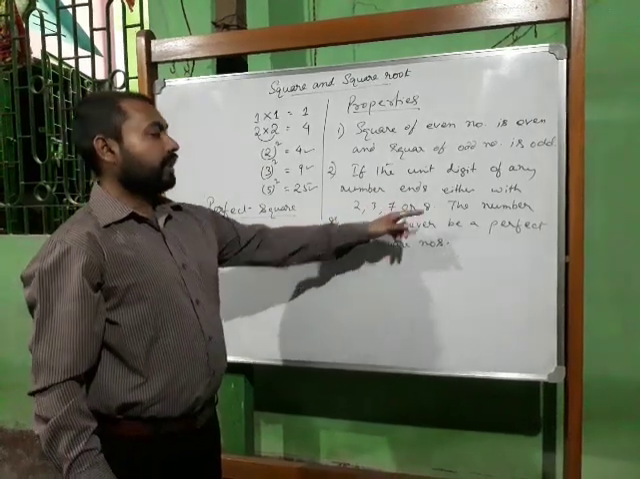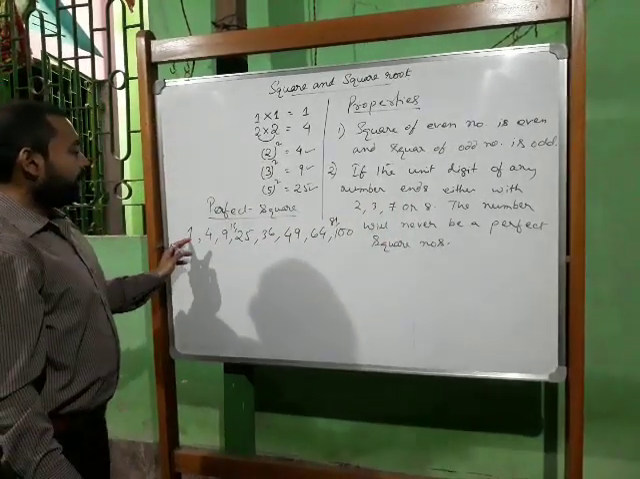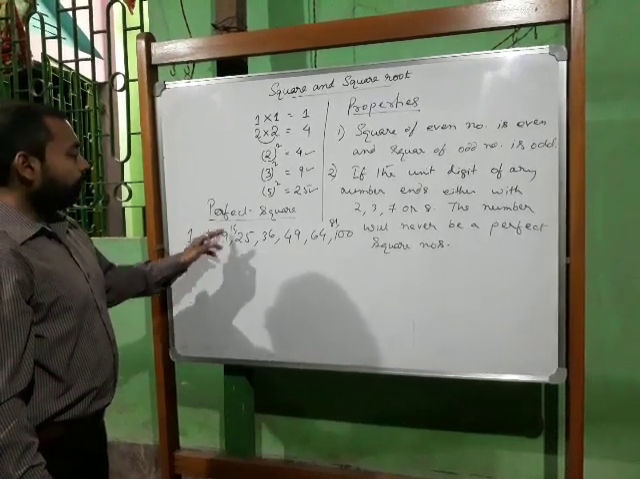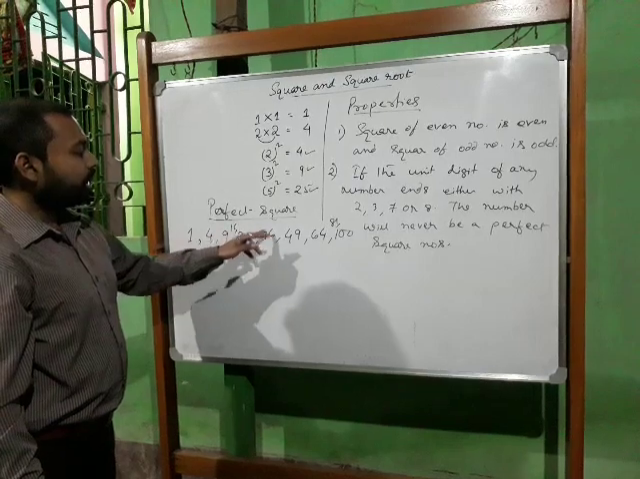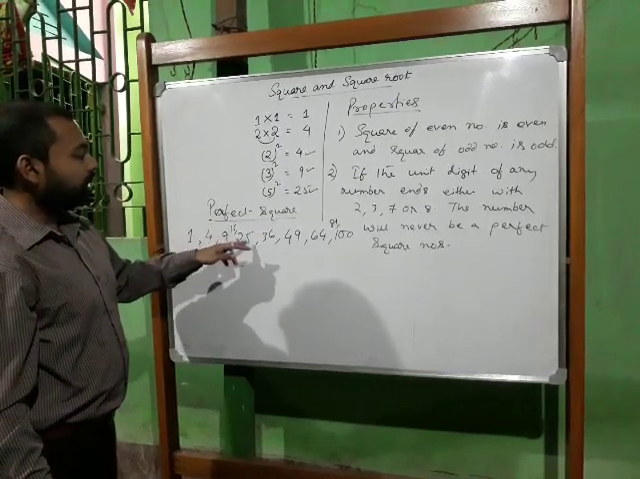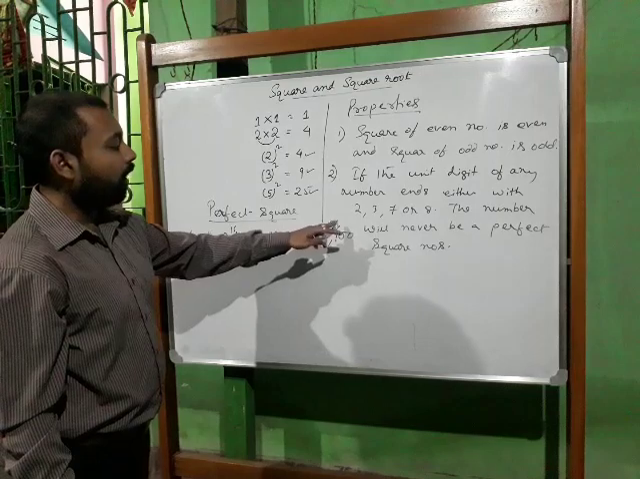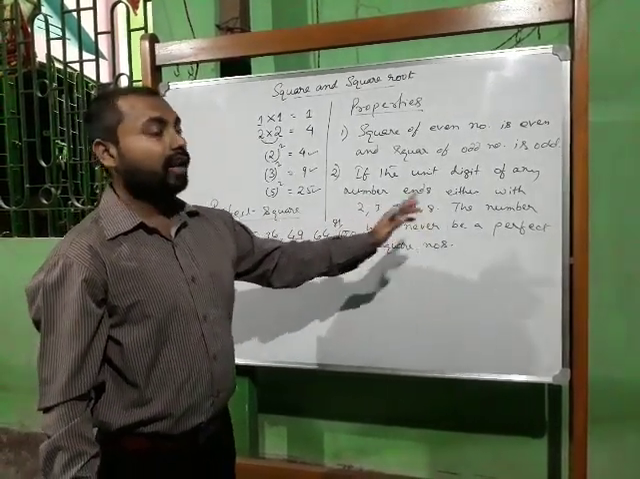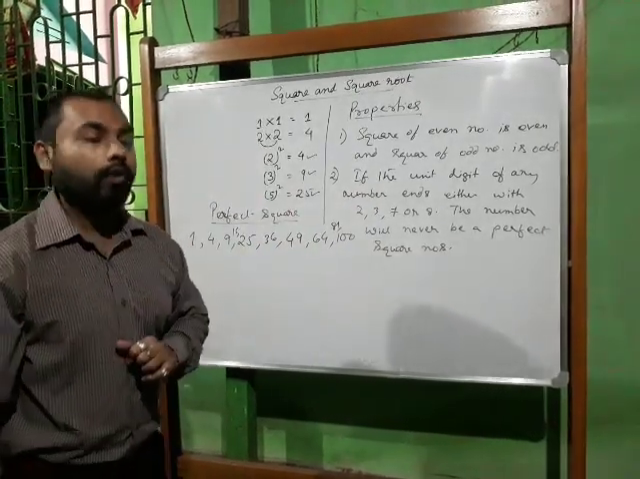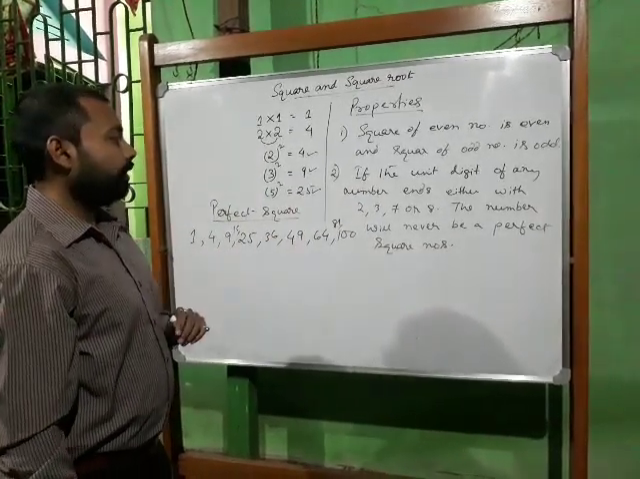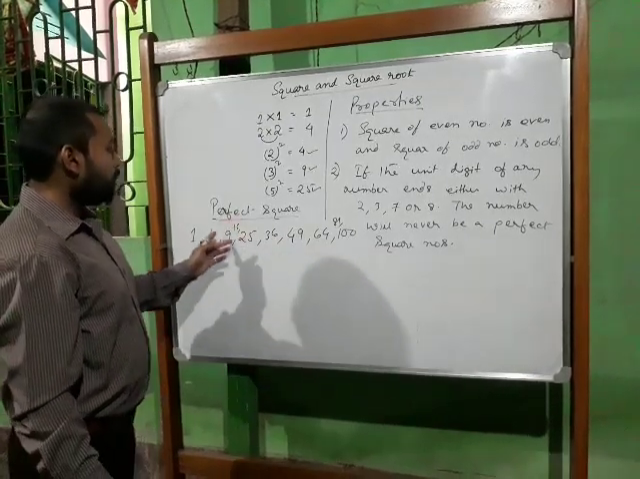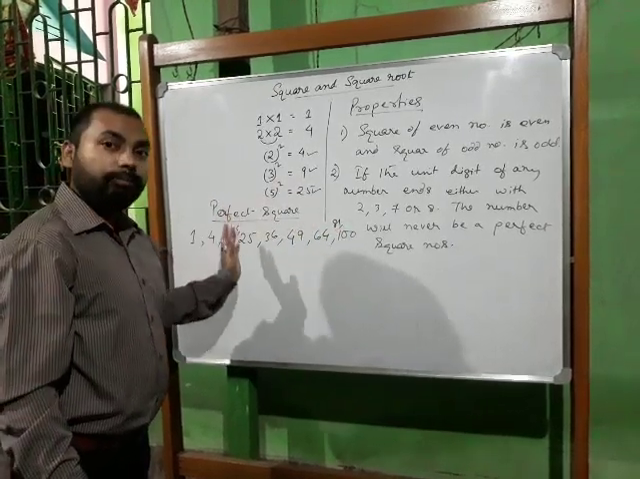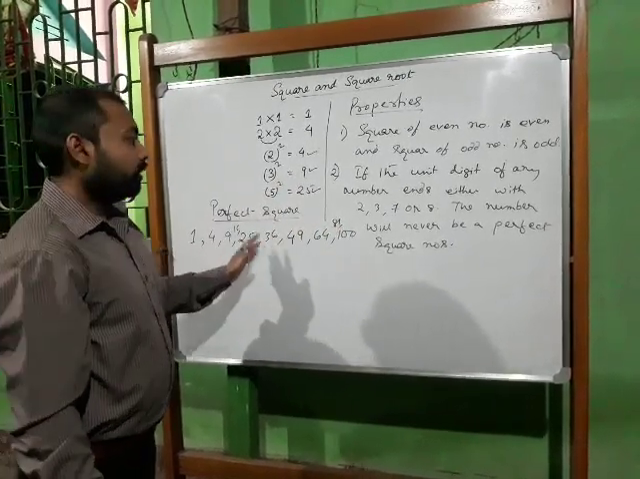So 2, 3, 7, 8: if you observe the last digit of these numbers, here it is only a single digit, but think about 16, 25, 36. Here the last digit is 6, here 5, 6, 9, 4, 1, here 0. So if the last digit is 2, 3, 7, 8, then the number will never be a perfect square number. That means if the number ends with 1, 4, 9, 6, 5, 0, it can be a perfect square, or may not be. That depends upon the number.